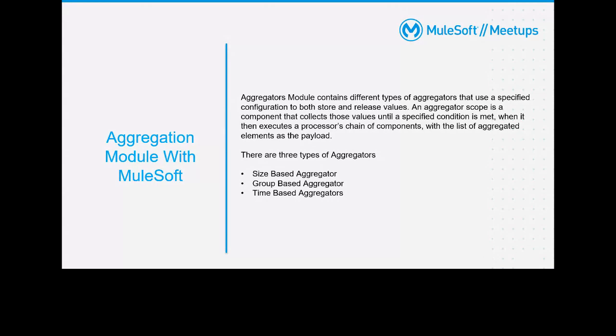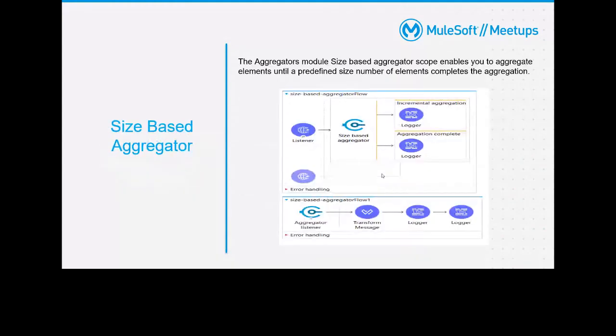I will show you. Generally, there are three types of aggregator: size based, group based, and time based. Basically it is used to aggregate the data, and it will release that data once the specified condition is satisfied. So you can do the aggregation on the basis of size. You can define, for example, that you want to aggregate 10 payloads.